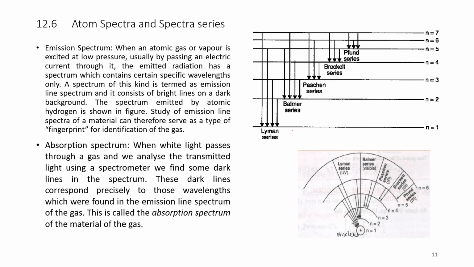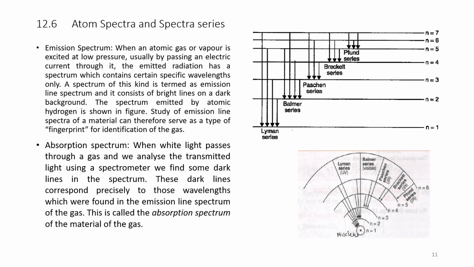This is another form of writing the atomic spectra. You see, this is the nucleus. Here the first orbit n equal to 1, n equal to 2, and this is n equal to 3, and n equal to 4, 5, and so on.